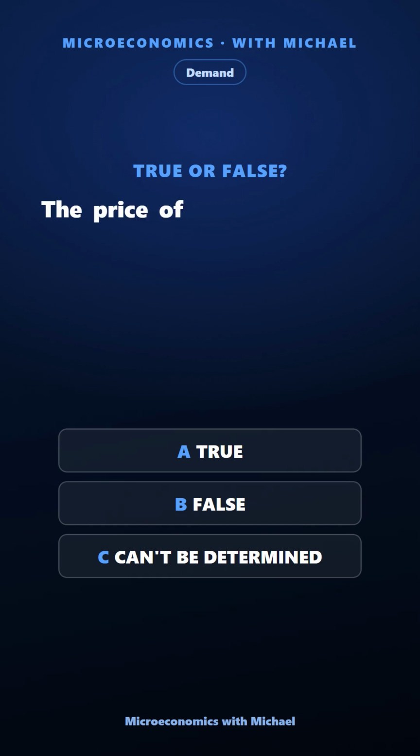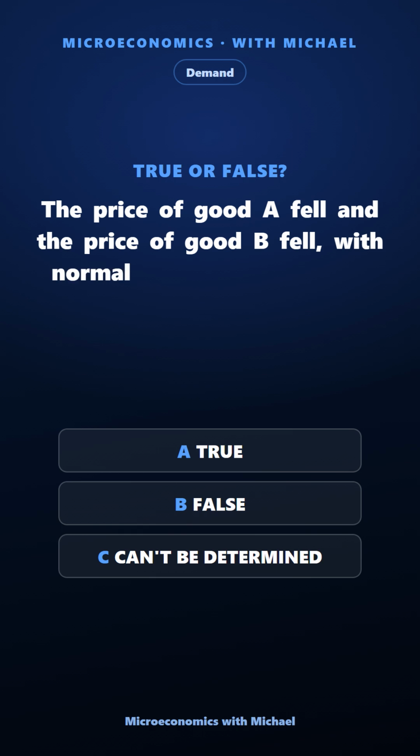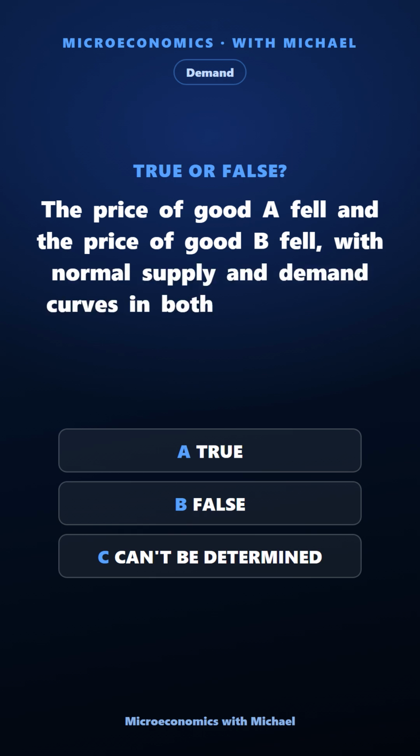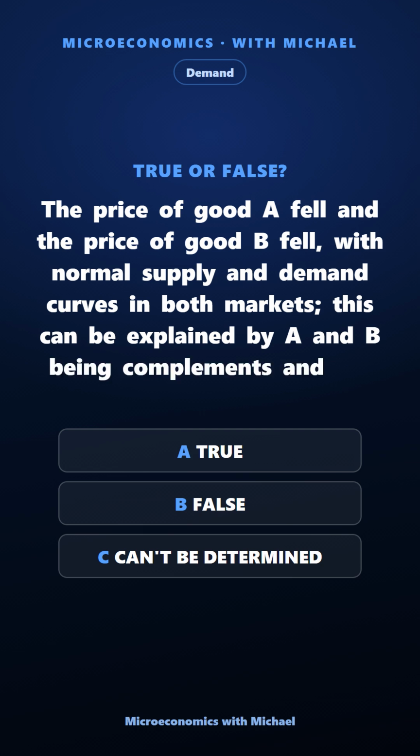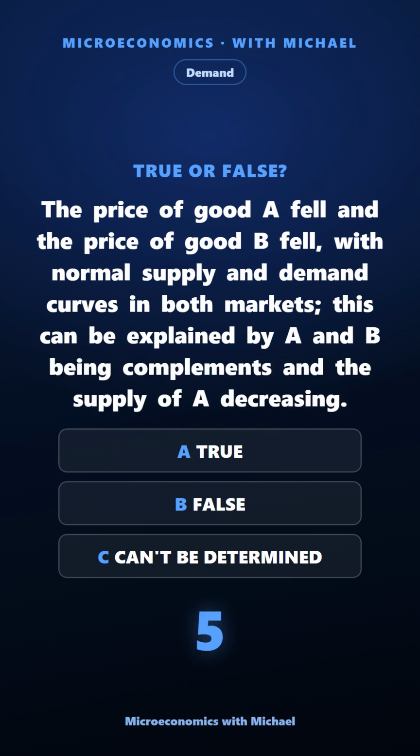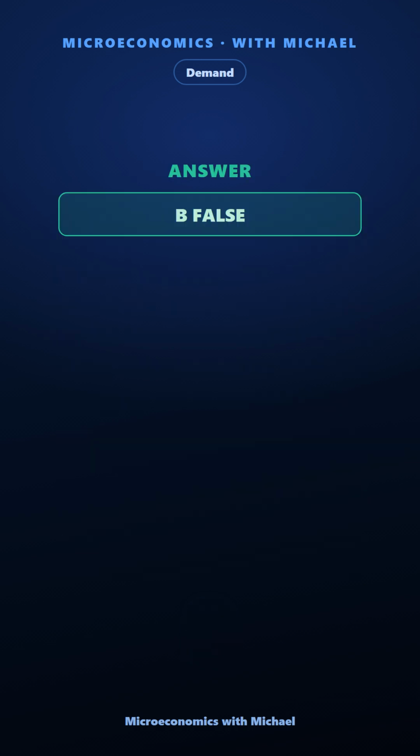The price of good A fell and the price of good B fell, with normal supply and demand curves in both markets. This can be explained by A and B being complements and the supply of A decreasing. True, false, or can't be determined. The answer is false. Incorrect.